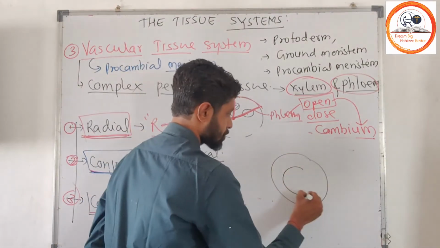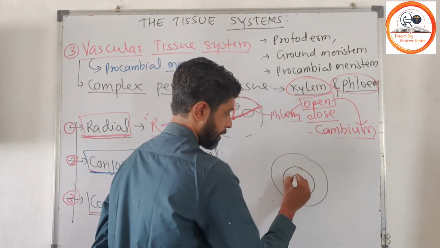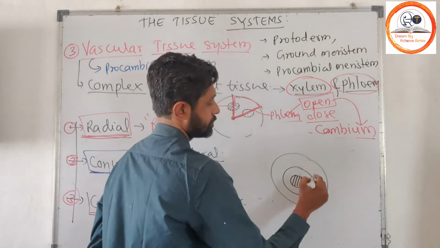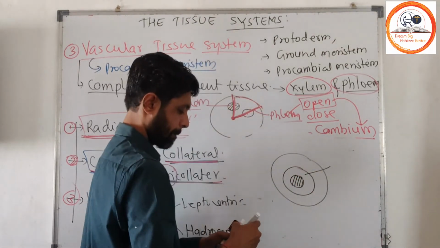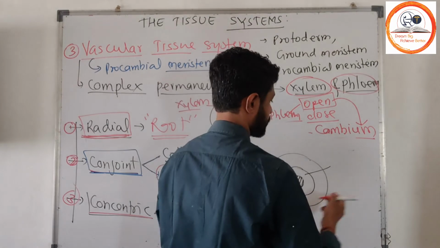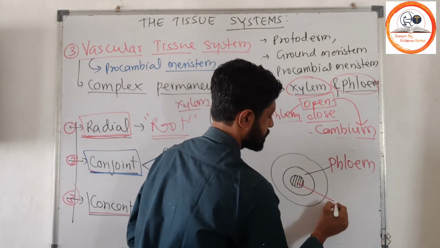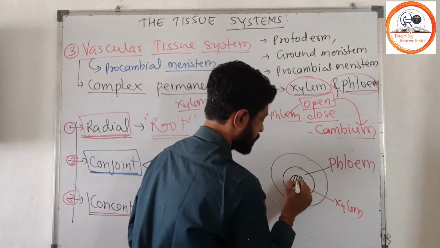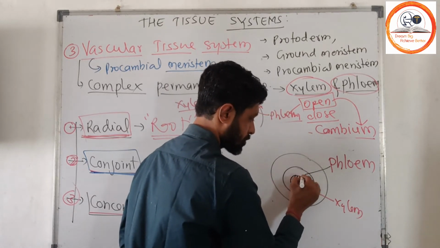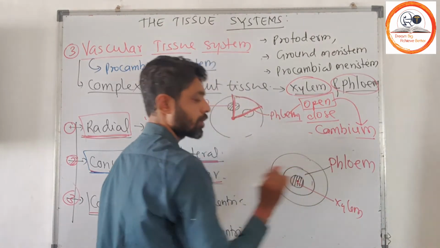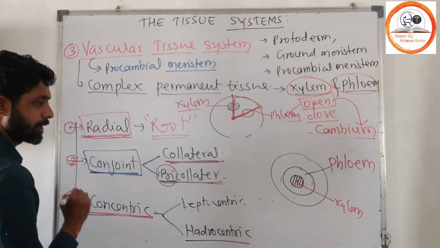Suppose here there is your vascular bundle. This is phloem and this is xylem. So here there is a center. This center is common for this one and for this one. So we call it concentric.